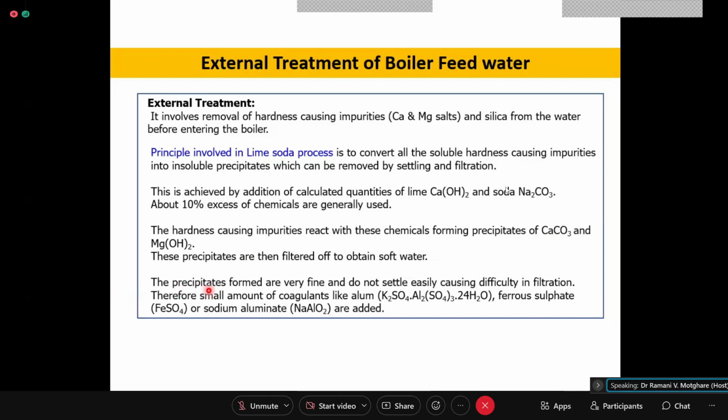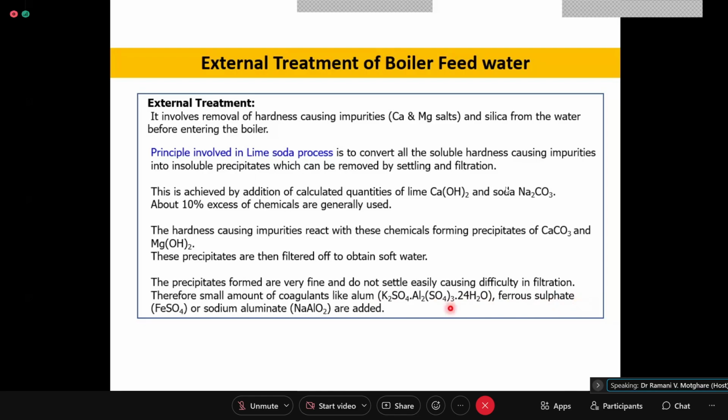So the precipitates formed are very fine and do not settle easily, causing difficulty in filtration. If the water has colloidal impurities, it makes the water appear turbid or hazy. Therefore, a coagulant is used. Coagulants like alum, Al2(SO4)3·24H2O,